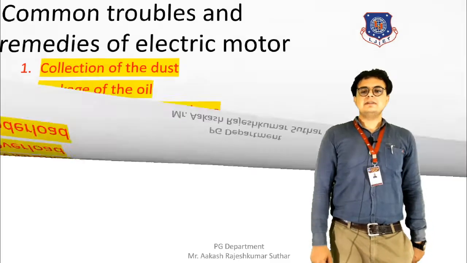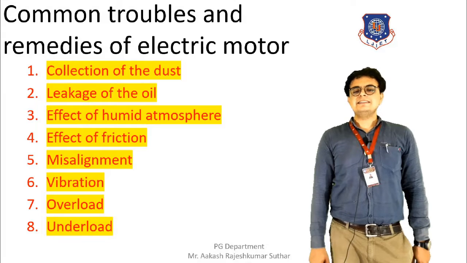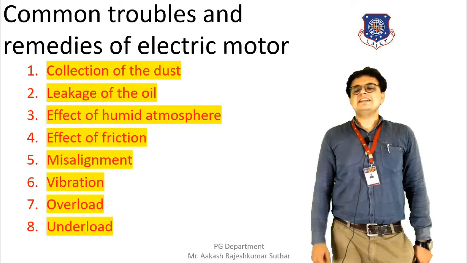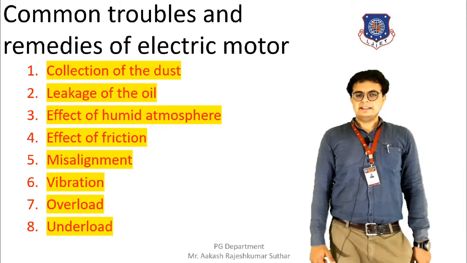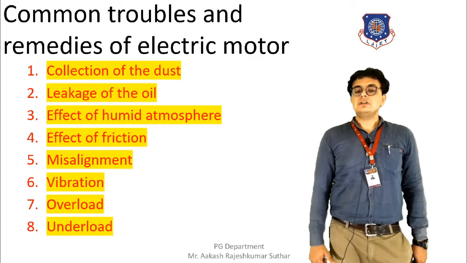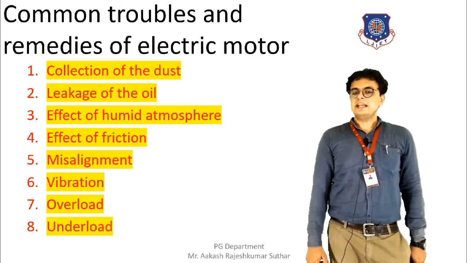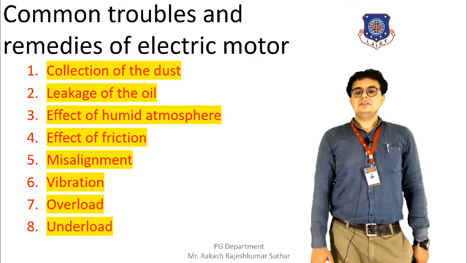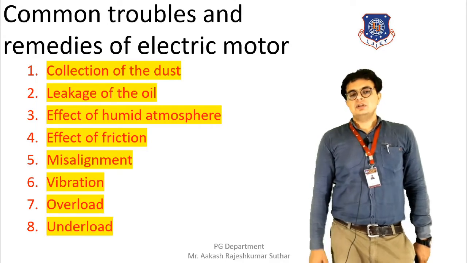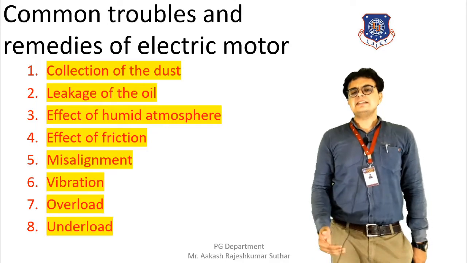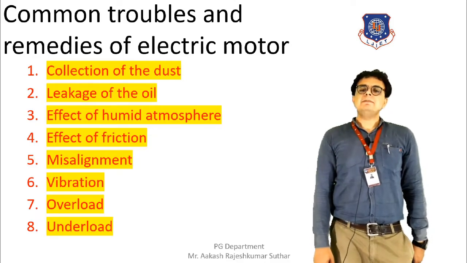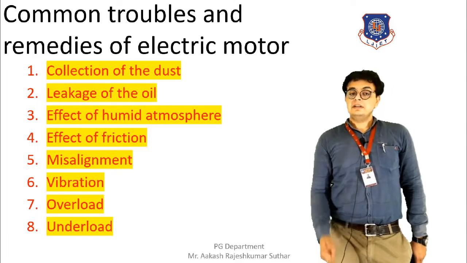So let's start with our first topic, that is the common troubles in an electric motor. Here we have listed all the common troubles that occur in an electric motor. They are basically the collection of dust, the leakage of oil, the effect of a humid atmosphere, the effect of friction, misalignment, vibration, overload and underload. So these are the common troubles that used to occur in an electric motor. Let's have a brief discussion on each and every common trouble.